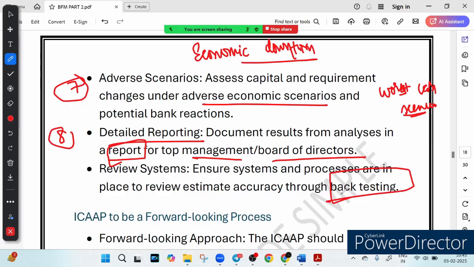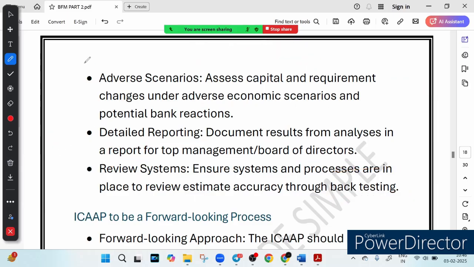So the key takeaway is that larger banks conduct detailed risk analysis, stress testing, and long-term capital planning to stay resilient. What we learned in this particular slide is that a smaller bank focuses on past loss, major risk, and basic capital planning. Let me write it down. If we talk about the small bank, they look at what? They look at the past losses, the historical losses. What are the major risks? And the third thing, they look at basic capital planning.